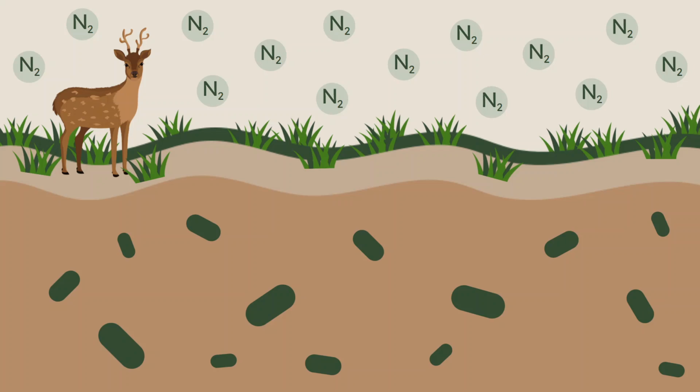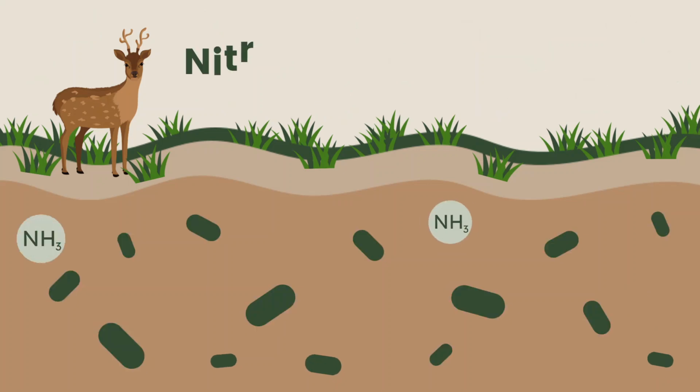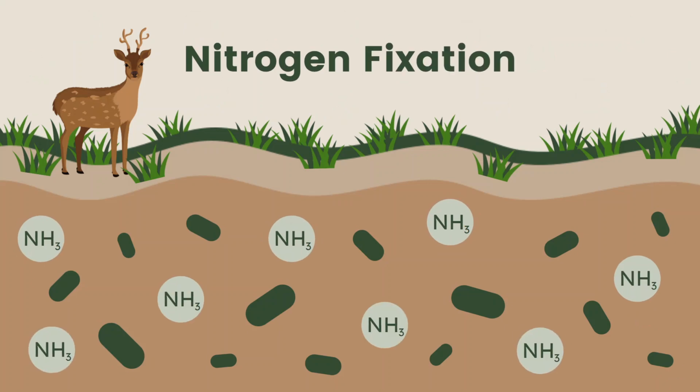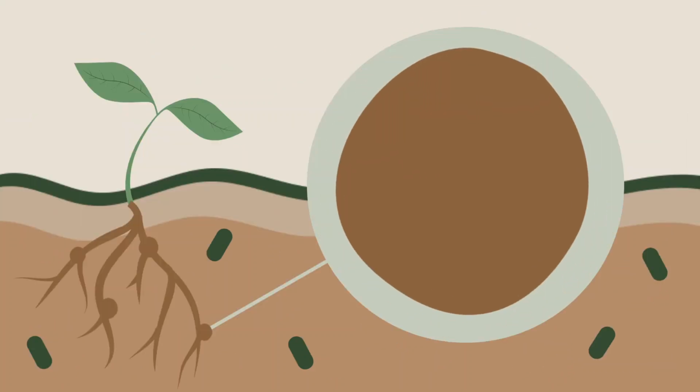So remember, we've got that nitrogen floating around in the environment, and we've got that nitrogen-fixing bacteria living in the soil. And those nitrogen-fixing bacteria, they turn that nitrogen into ammonia, or NH3. And the process that these bacteria go through, again, is called nitrogen fixation. What's really interesting, though, is that nitrogen-fixing bacteria called rhizobia can actually form symbiotic relationships with some plants, like legumes, providing them with nitrogen directly, right?